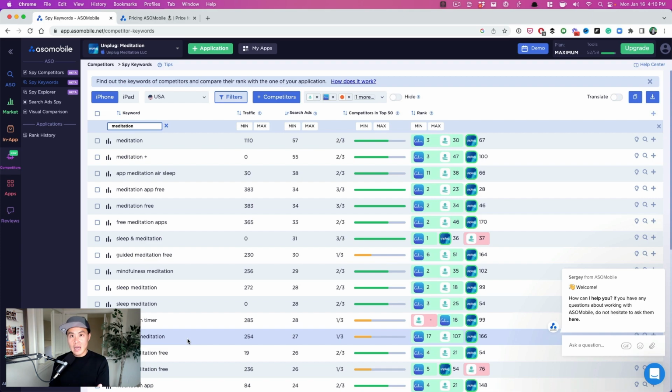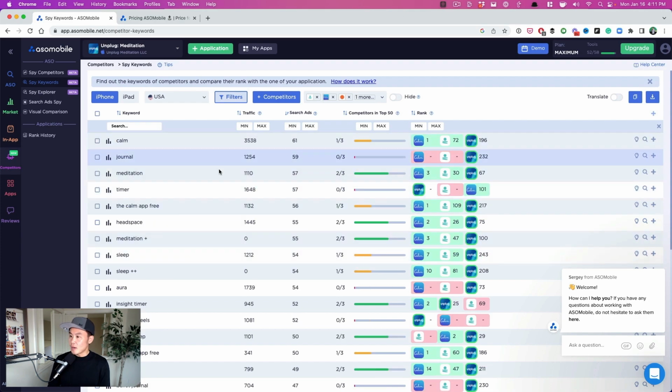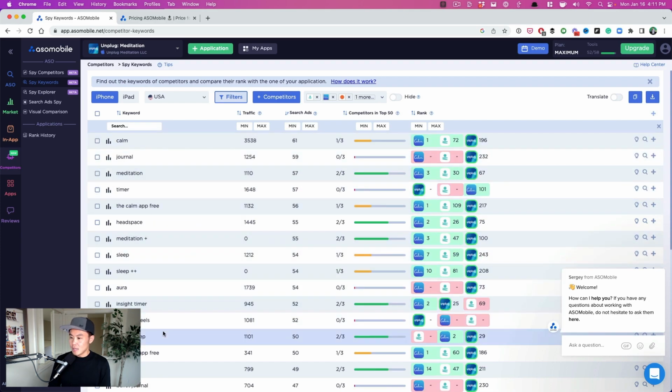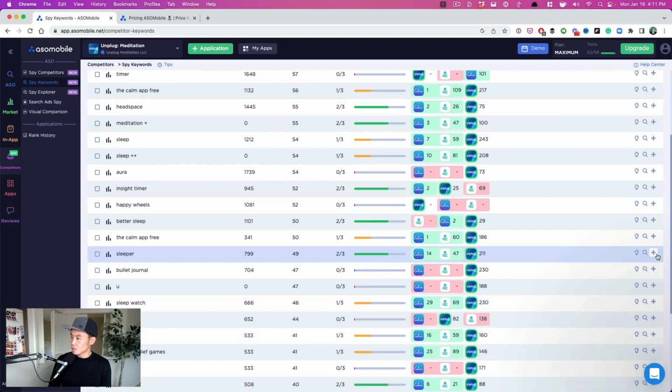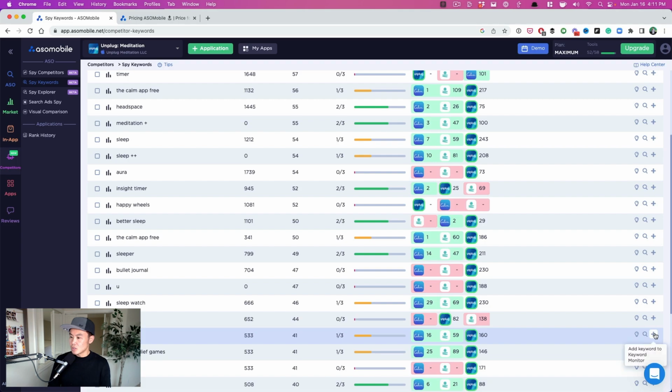Now, if I were starting an app today, I would probably want to start with these more longer tail keywords like Christian meditation that are more niche than just broad meditation, but you can start filtering off of that. Next, if you find a keyword like, let's say, Christian meditation that we just found, or anxiety as an example, I'm going to clear this real quick. You can add this to your keyword list.